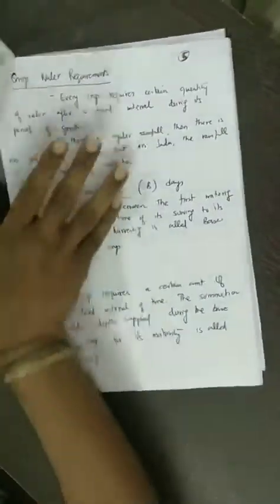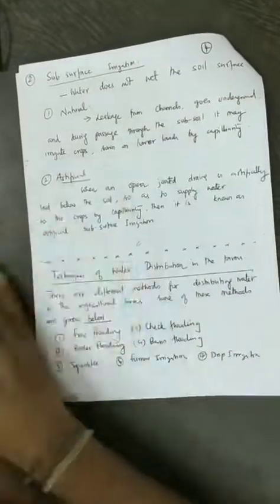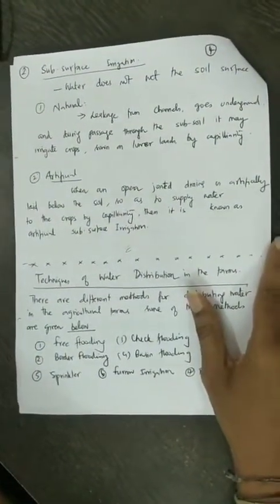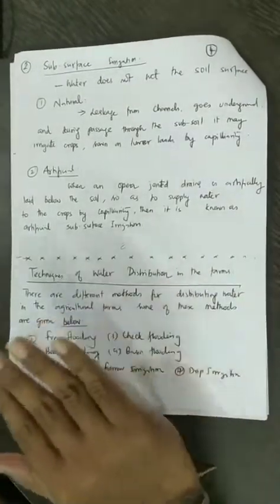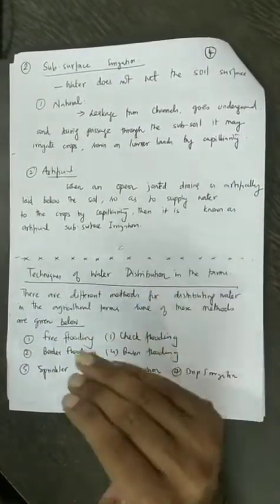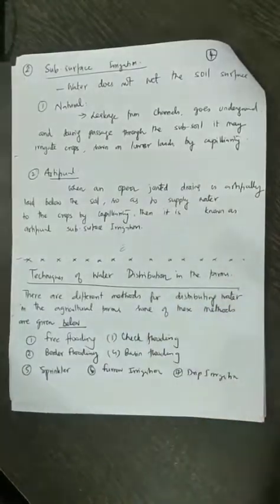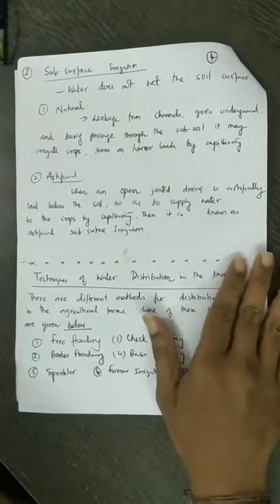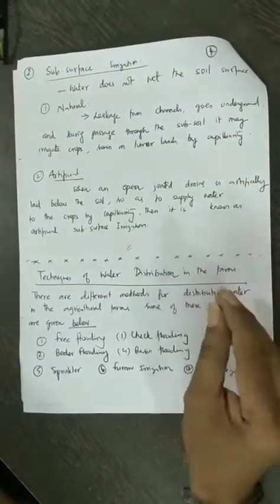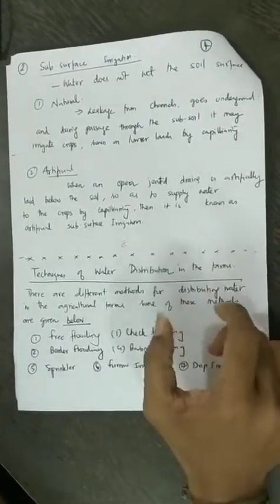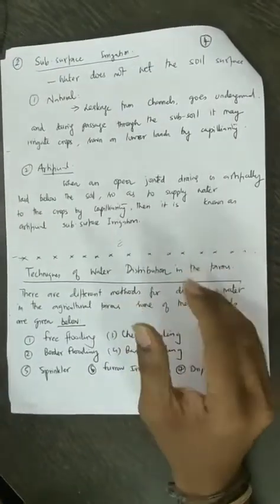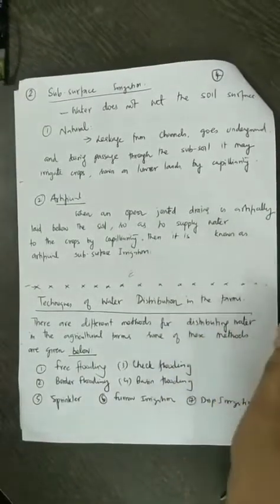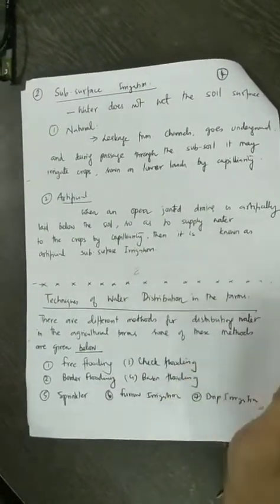Subsurface irrigation, as I told, can be categorized into two types, natural or artificial. In subsurface irrigation, the water does not move on the soil surface, and it does not even wet the soil surface. Rather it directly goes into the subsurface of the root zone. Natural subsurface irrigation is like leakage from the channels. You construct small furrows in the field and allow the water to move along the furrows. Then water will go to the root zone directly by percolation.